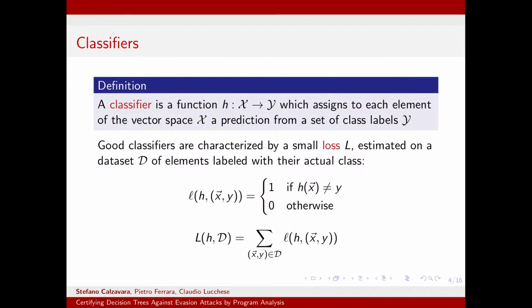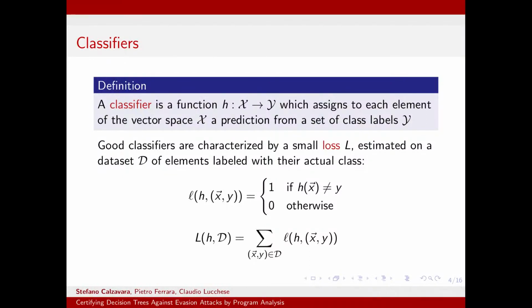When evaluating the performance of classifiers, we typically rely on a loss function with the idea that good classifiers are characterized by a small value of the loss. To estimate the value of the loss, we rely on a dataset of elements which are labeled with the correct class information. For example, we might define the loss by counting the number of mispredictions which we perform on a set of correctly labeled data.